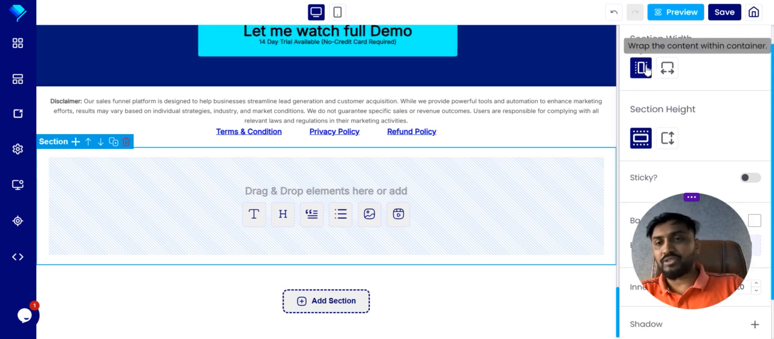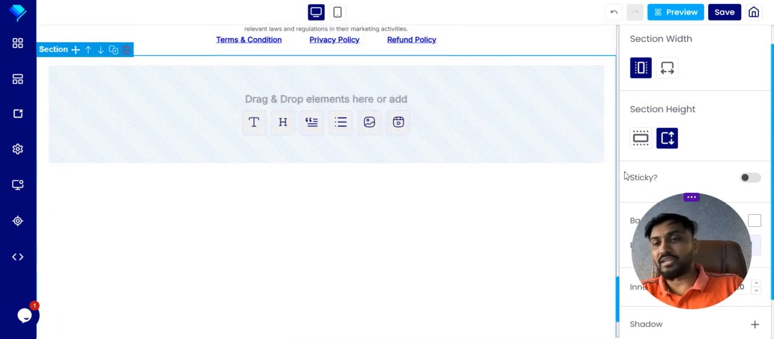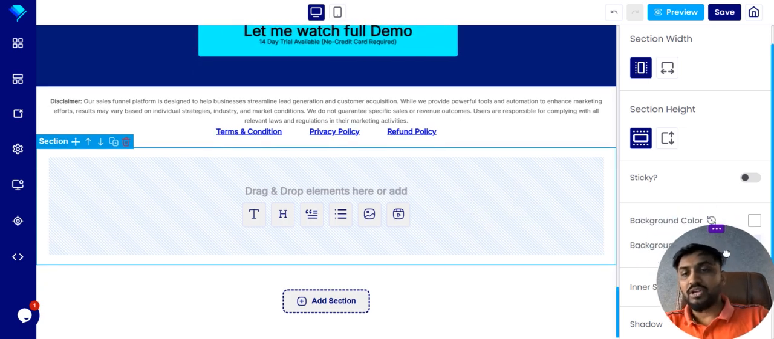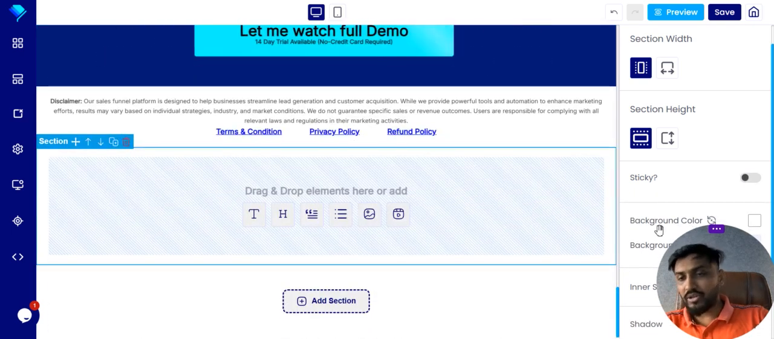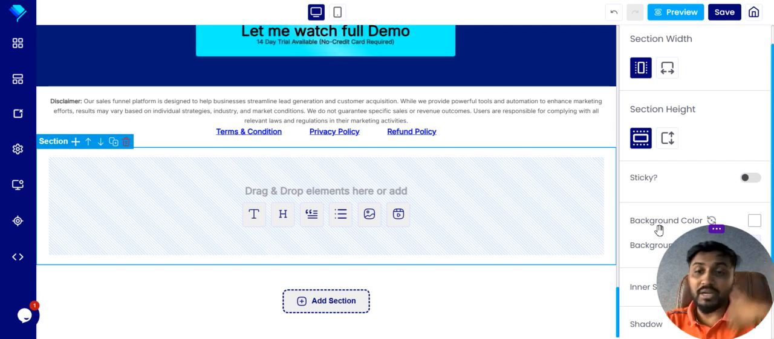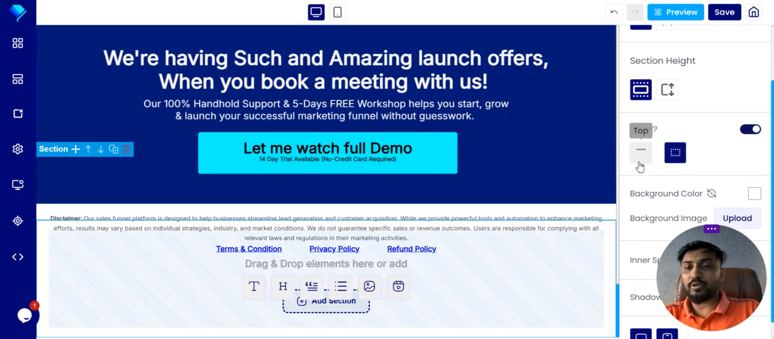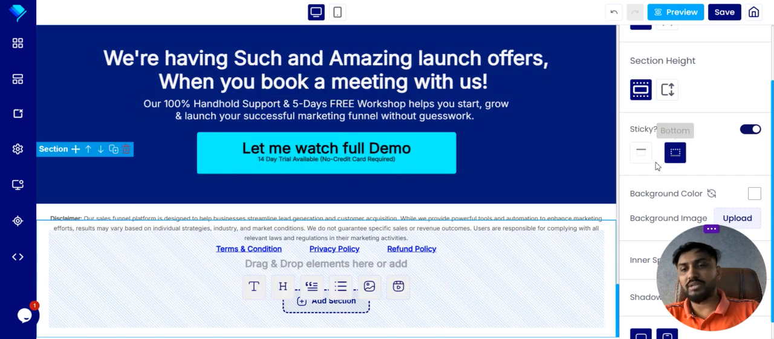For these sections, you have section width and section height. If you want to increase the height, you will see that it increases. If you want to stick this section, we have the sticky option. Somebody may want to stick a section at the bottom or maybe the top. We have these options: sticky on top or bottom. On top if you want top, and bottom if you want bottom.